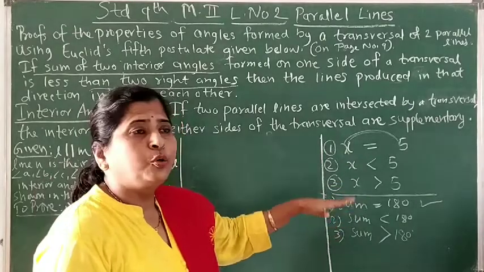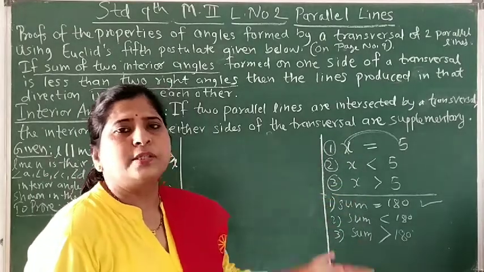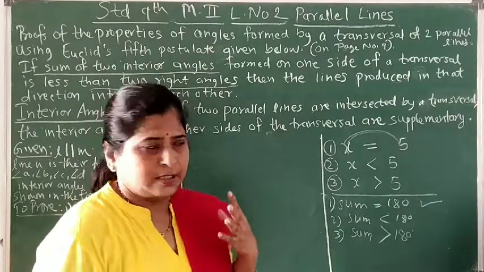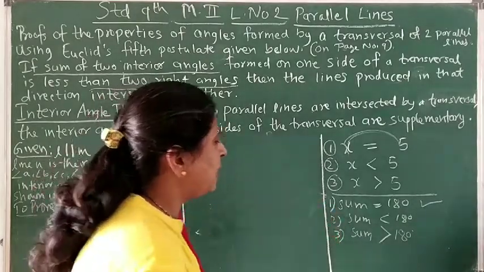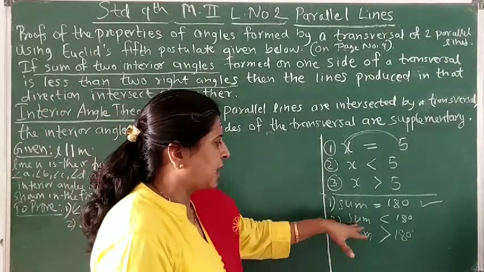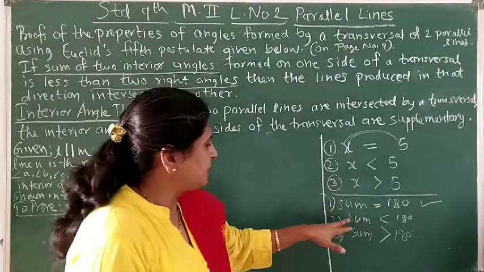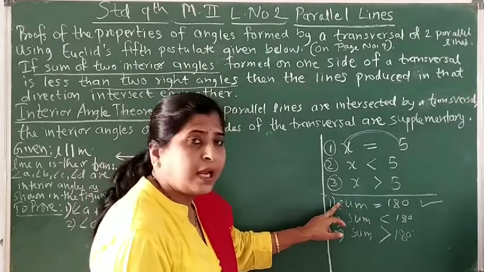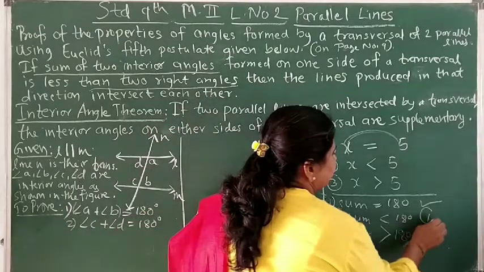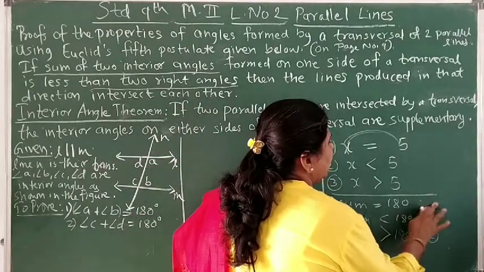So we are going to prove this by the indirect method, using the elimination method of all possible possibilities. When we start the proof, we will assume that the sum can be one of these three possibilities, and we will take this possibility at the end. We will consider this as the first possibility, this second and this third.